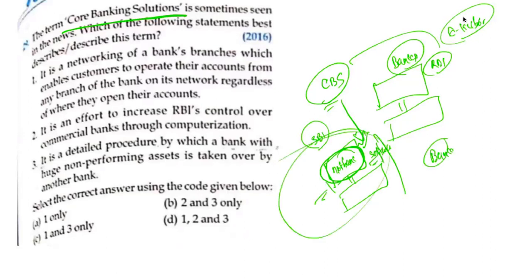It is a networking of bank branches, so this is a positive term. It is a networking of bank branches which enables customers to operate their accounts from any branch of the bank on its network, regardless of where they opened their accounts. Obviously, regardless of where you open your account, you can operate your bank from anywhere. This is one advantage that you have about core banking solution. It is an effort to increase RBI's control over commercial banks through computerization.